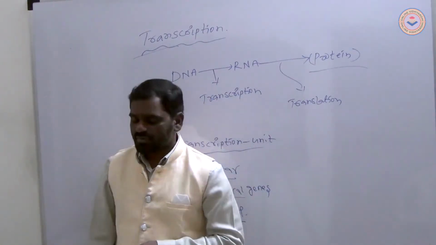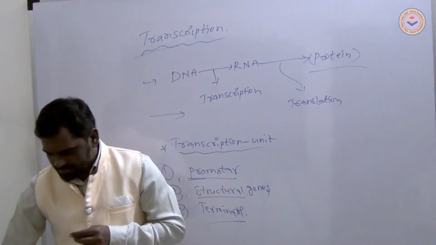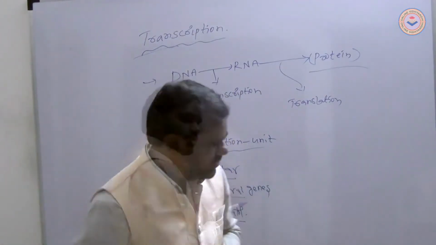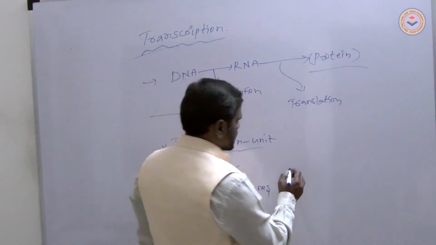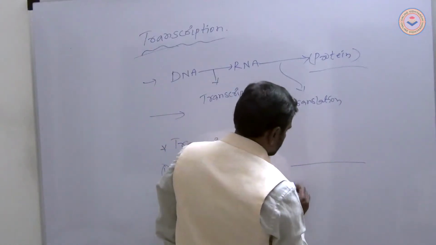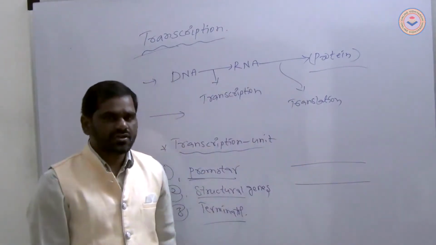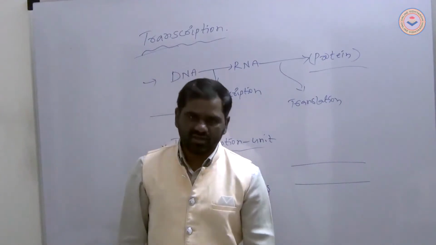In this process, DNA consists of two strands. DNA is a double-stranded helical structure.